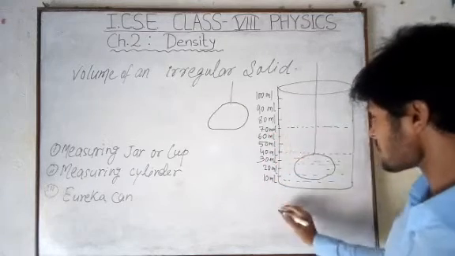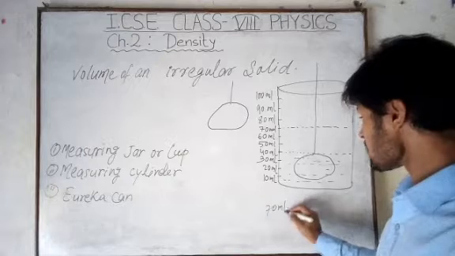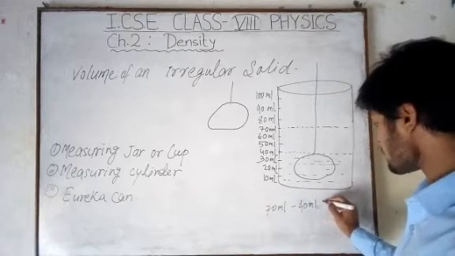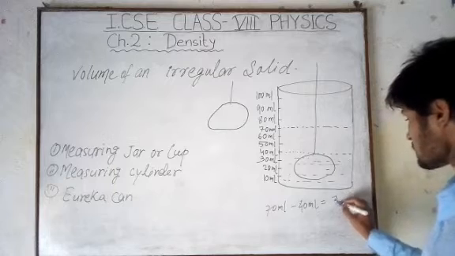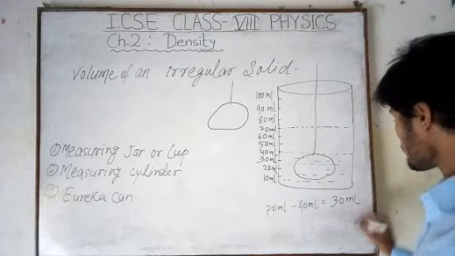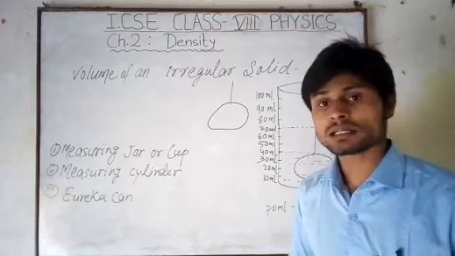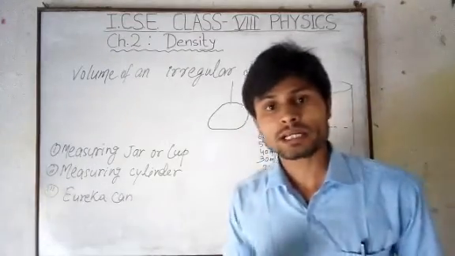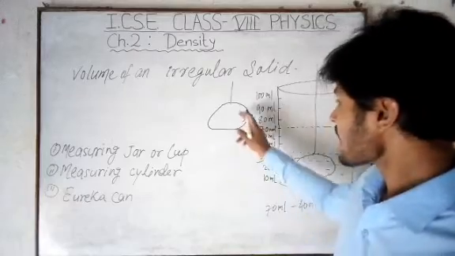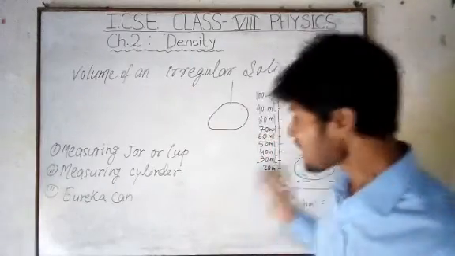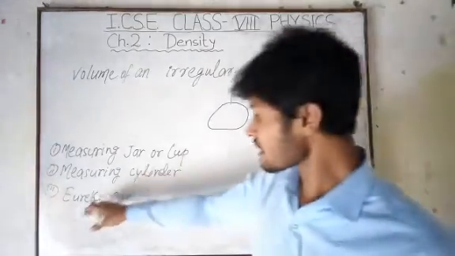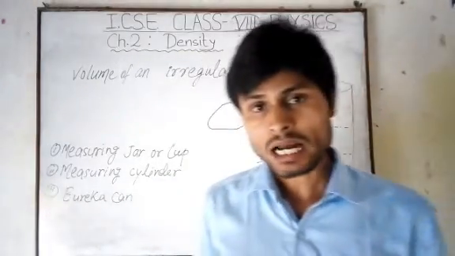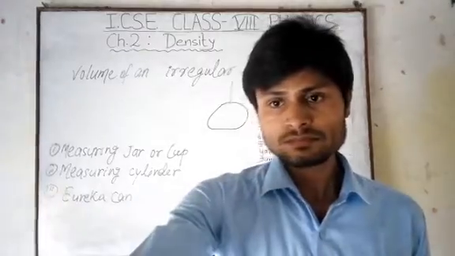So what is the difference? 70 ml minus, initially, 40 ml. So now we have the volume as 30 ml. So this 30 ml is the measured volume of this stone. This is how we can measure the volume of any irregular solid practically. In this way, the Eureka can also works. You can see the use of the Eureka can in your textbook.